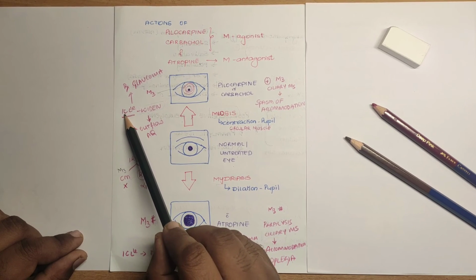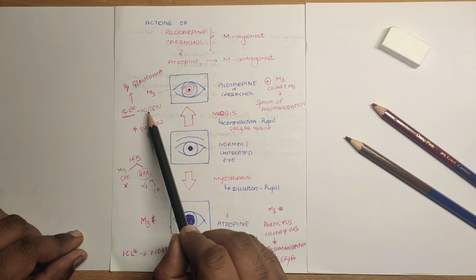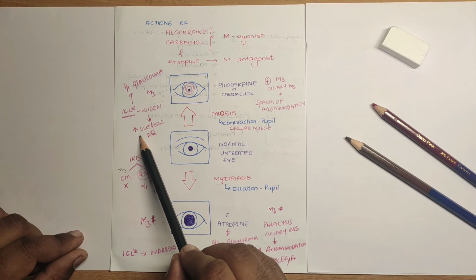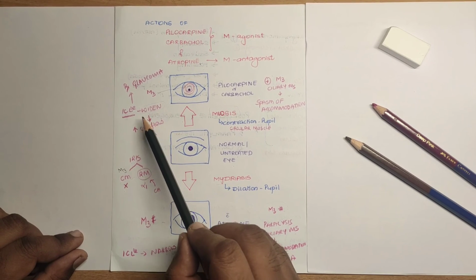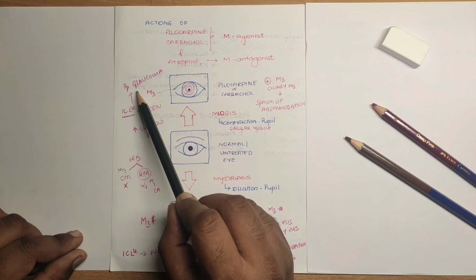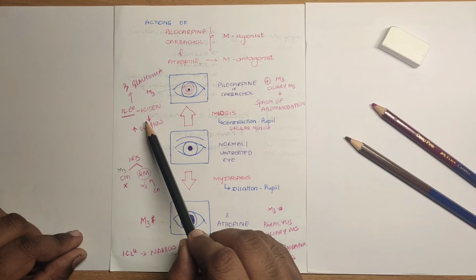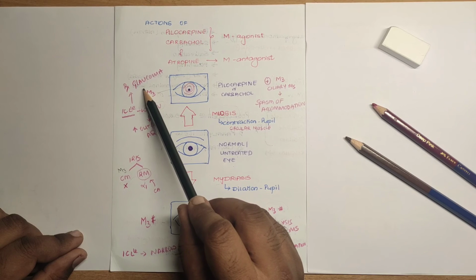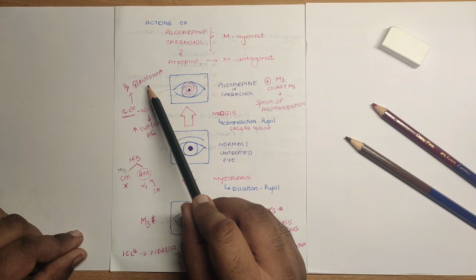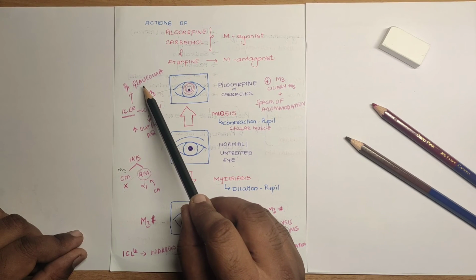This allows the outflow of aqueous humor, leading to the easy drainage of the aqueous humor through the canal of Schlemm as well as the trabecular meshwork. So therefore, pilocarpine can be used in conditions where there is increased intraocular pressure, in conditions like glaucoma where there will be increased aqueous humor production which leads to the increase in the intraocular pressure.